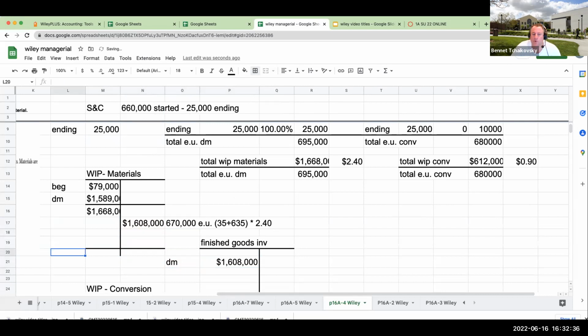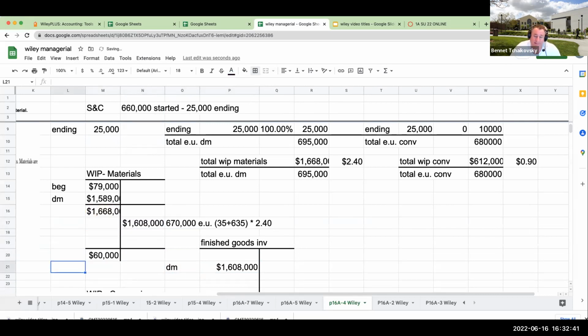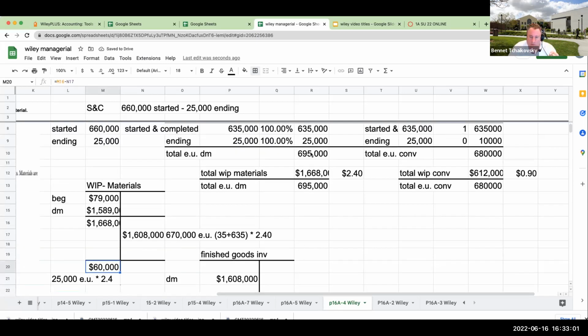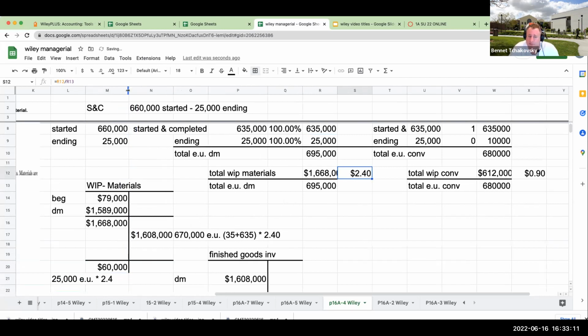Okay, so what does that leave me with? Well, this leaves me with 60,000. How do I know if I've done this correctly? I always want to check my work. If I take 25,000 equivalent units times $2.40, what do I get? I'm going to get 60,000. So I know I did that correctly. Remember, your ending balance has to equal your ending equivalent units times the cost per equivalent unit. So whichever way you want to do it is entirely up to you.